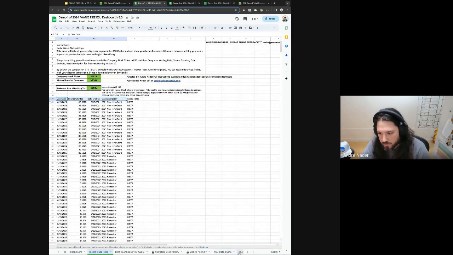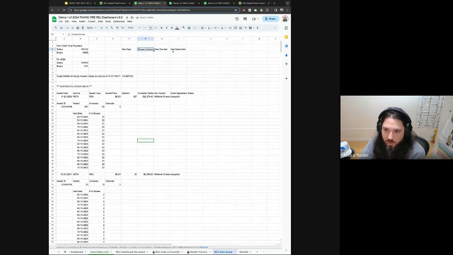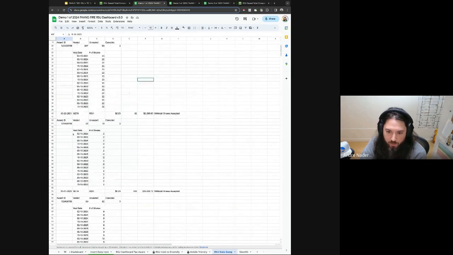Just to keep things a little bit easier, I'm going to paste this here so I have that as a reference. So I know I'm going to want the vest date, shares granted, the date they were granted, and then the vest description. Each of these buckets is a different vest, a different grant that they received. In most cases, the first grant will be their new hire grant, and then future grants will be refreshers coming in.